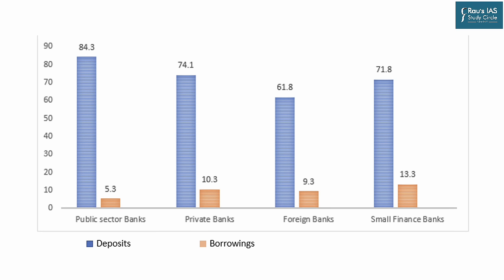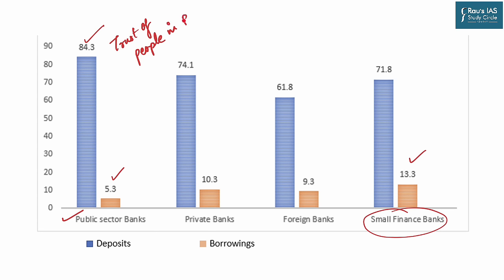So if you go with the basic discussion that we have done, as you can see, the deposits in the public sector banks and the borrowings of the public sector banks have been shown. So this entire graph shows the liability side of a bank. From here, what we can easily deduce is that small finance banks are the ones in the country that are borrowing from the market a lot. On the other hand, the deposits of public sector banks are extremely high, and this shows the trust of people in public sector banks because they are owned by the government themselves.